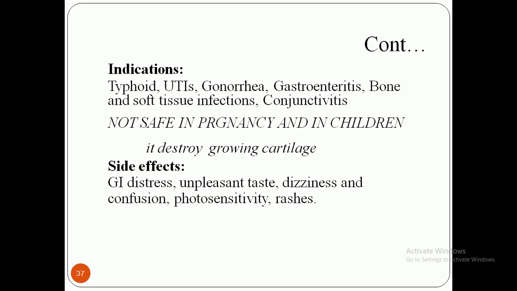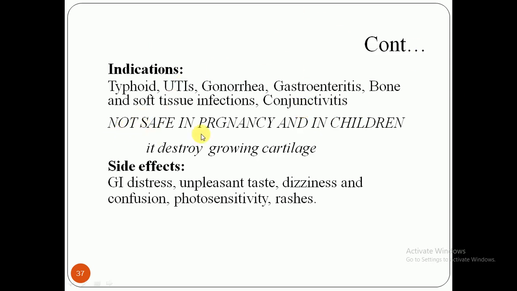They are also used in the treatment of UTI, urinary tract infections, gonorrhea, syphilis and gastroenteritis. As we know, ciprofloxacin is the drug of choice for gastroenteritis, and these fluoroquinolones are also used collaboratively in the treatment of bone and soft tissue infections as well as conjunctivitis, which I have mentioned already here.